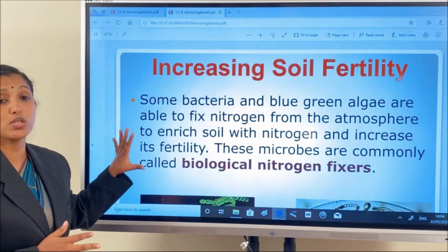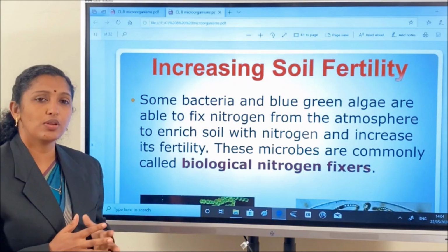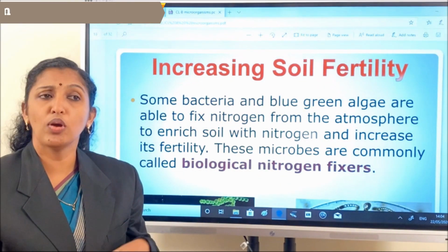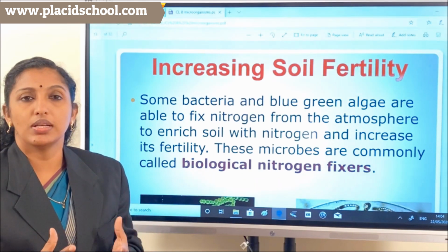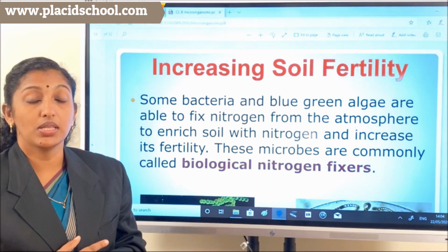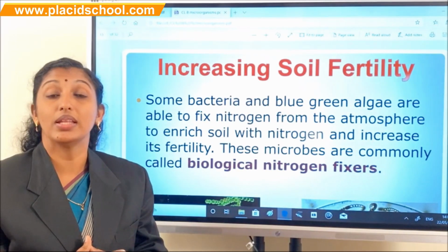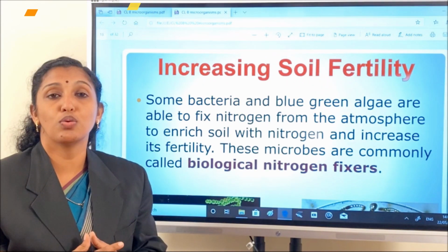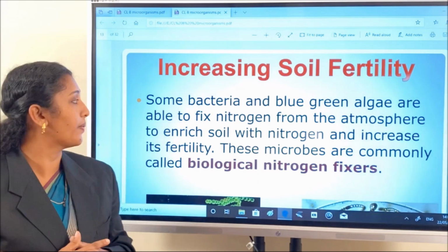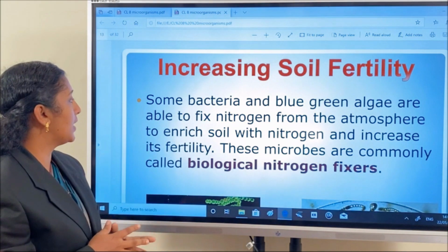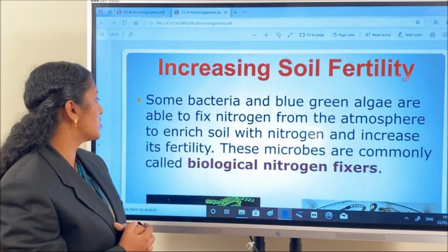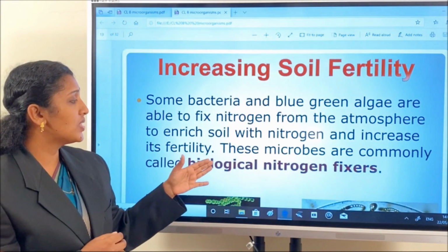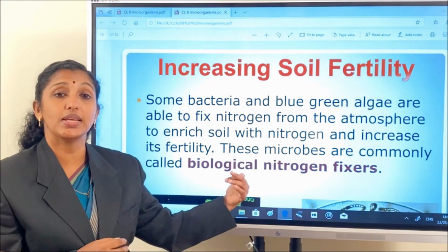The next is increasing soil fertility. But we are not aware of how microorganisms help in nature. We always think about our body and our necessary things only. But these microorganisms have a big role in the environment, increasing soil fertility and also keeping our surroundings clean. Some bacteria and blue-green algae are able to fix nitrogen from the atmosphere to enrich the soil with nitrogen and increase its fertility. These microbes are commonly called biological nitrogen fixers.